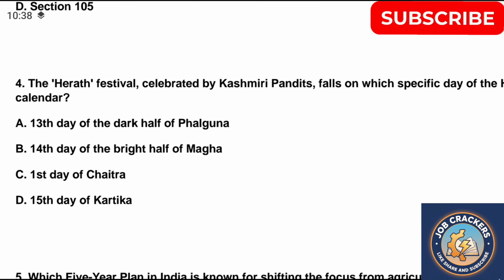Question 4. The Herath festival celebrated by the Kashmiri Pandits falls on which specific day of the Hindu calendar? A. 13th day of the dark half of Phalguna, B. 14th day of the bright half of Magha, C. First day of Chaitra, D. 15th day of Kartika. Correct answer is option A.